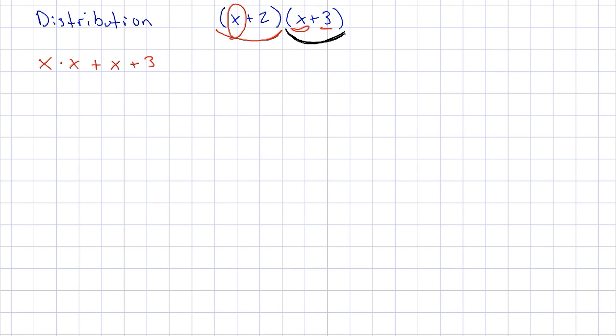So this, that shouldn't be a plus. I apologize. That should be a multiplication. x times 3. So everything's fair. That first child gets his opportunity. And then I have another child who has to be able to be assigned to both of these other things. So it has to be fair. So the 2 is multiplied by the x, and then the 2 is also multiplied by the 3. And then I add them all up.